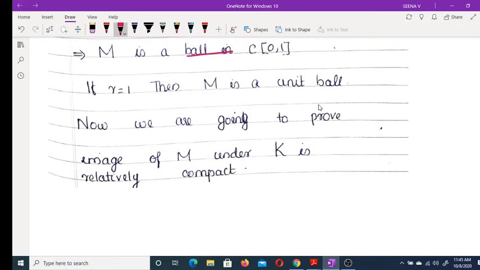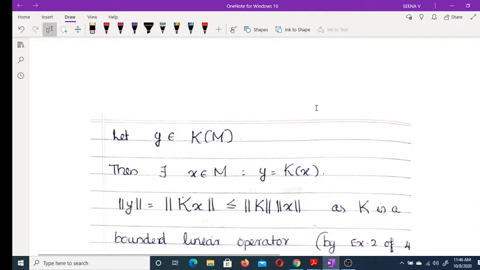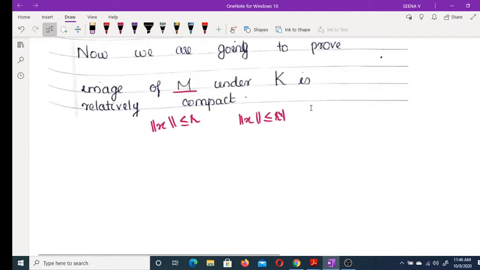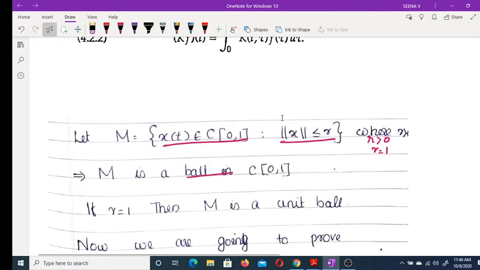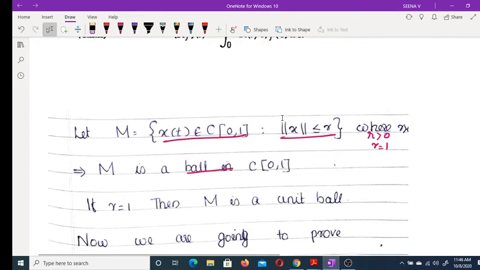If we prove the image of any ball, that is norm of x less than or equal to r, is pre-compact, it implies the image of a unit ball is also pre-compact. This implies our K is a compact operator. Sorry, this is less than or equal to 1 if r is equal to 1. Now M is actually the set of all x(t) such that norm of x is less than or equal to r.